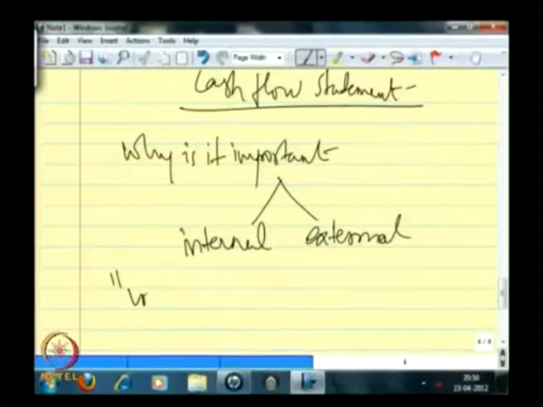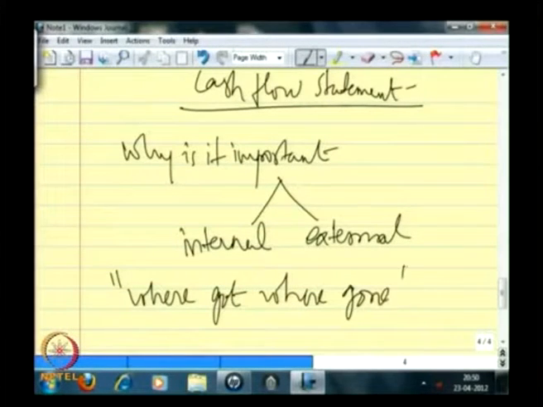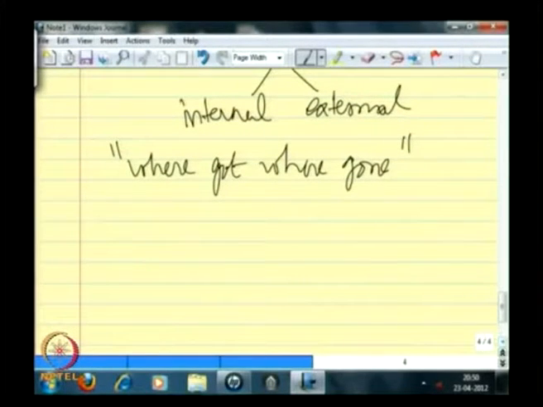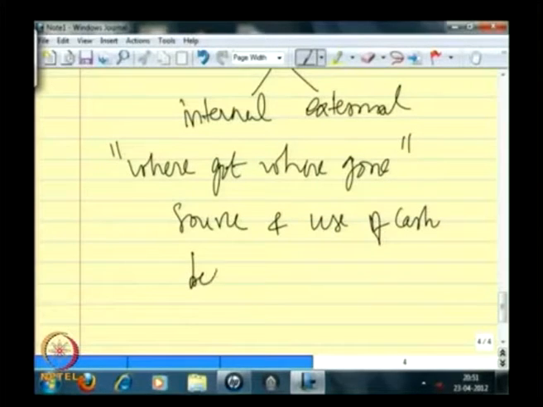Now this cash flow statement summarizes two important things, and typically we say it as where got, where gone, or the source and use of cash between two accounting periods.